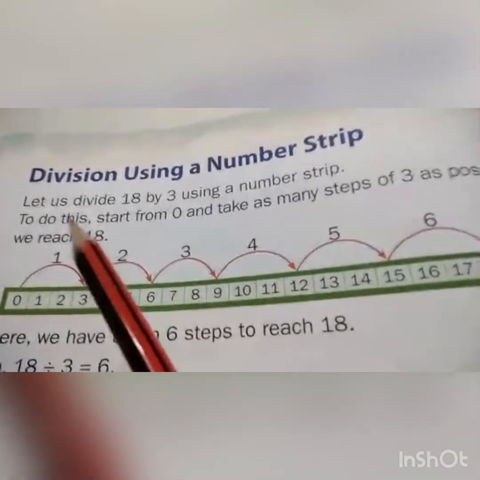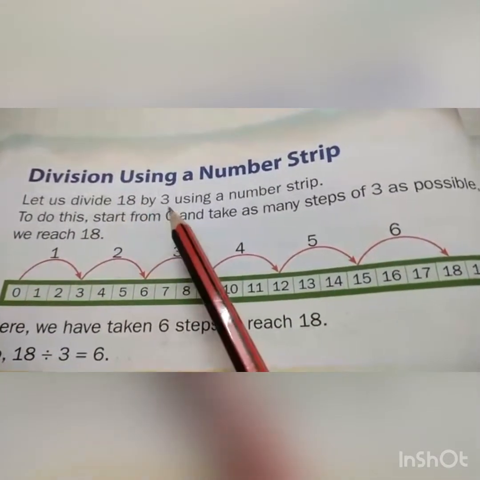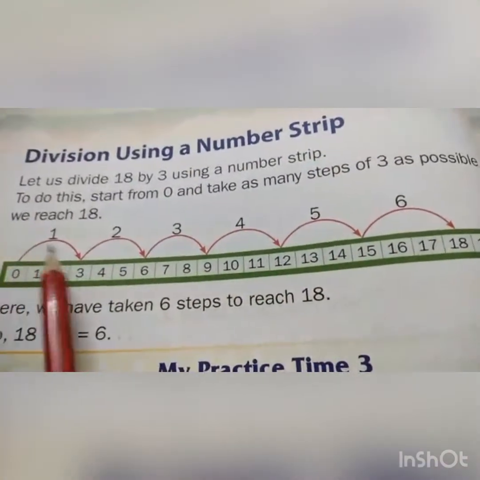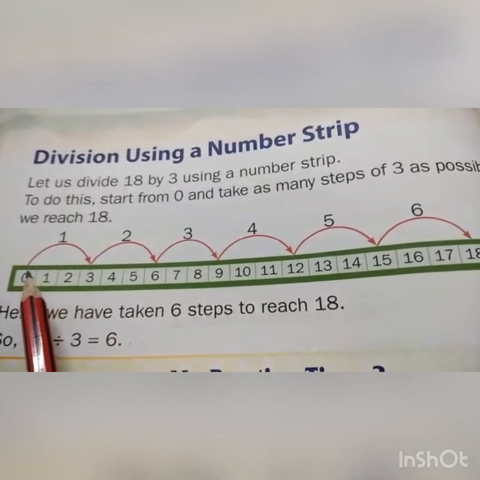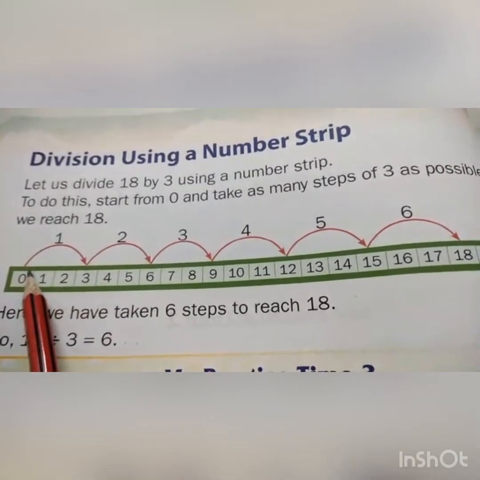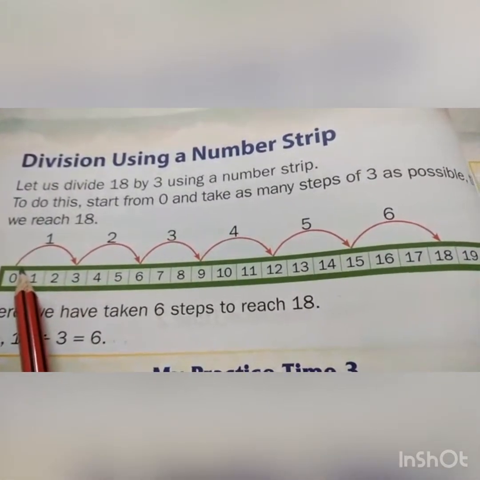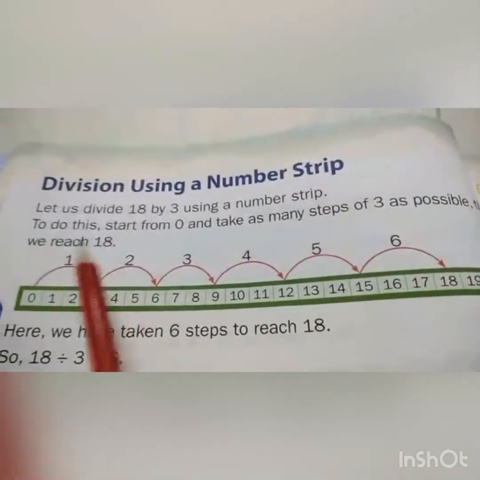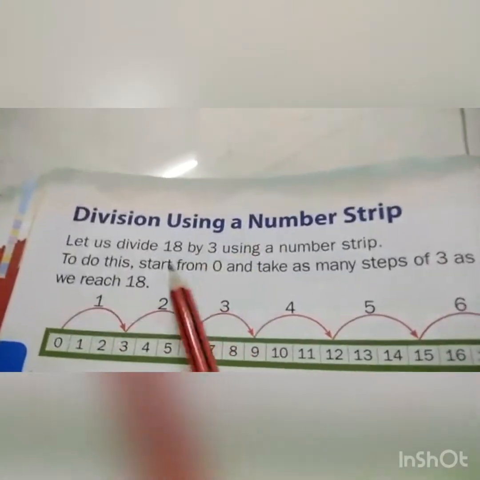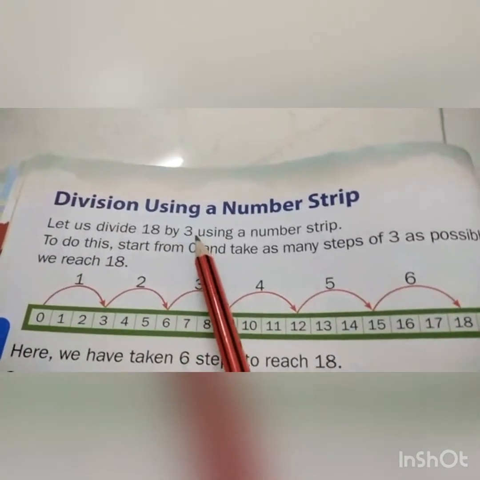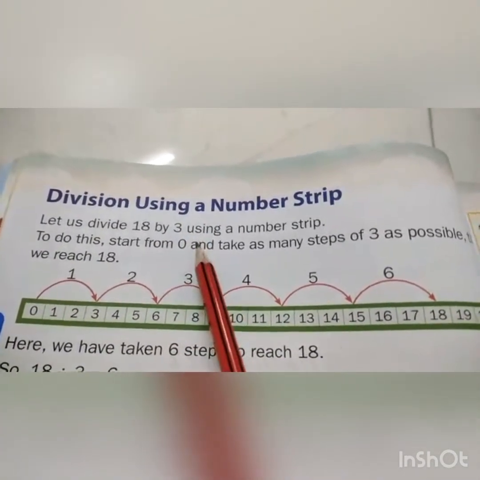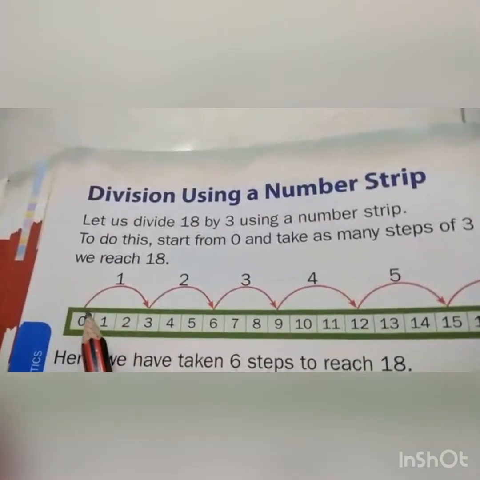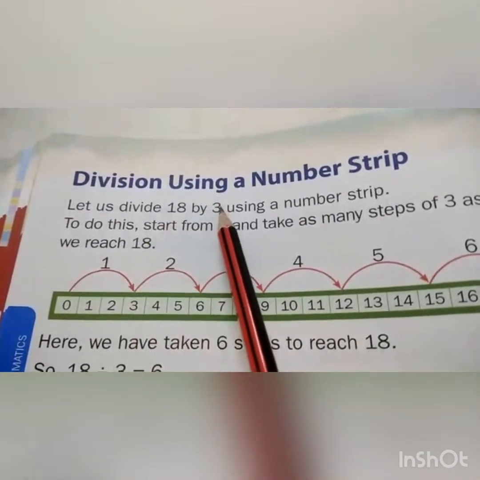Okay, children? Let us divide 18 by 3 using a number strip. Do this. Start from 0. We can take as many steps of 3 as possible till we reach 18. First we can take, what is the number? 3.